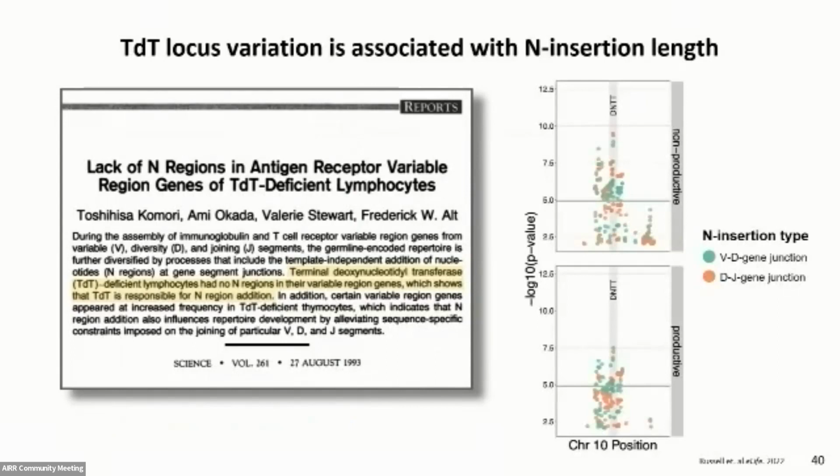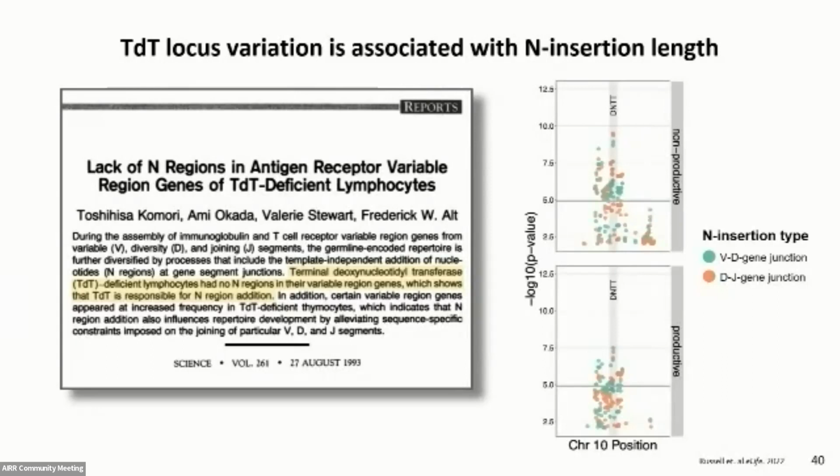And so when we restrict our analysis to the DNTT locus, which is the gene that encodes the TdT protein, we identified around 230 significant associations between the extent of VD and DJ N insertion and genetic variants within this locus for both non-productive and productive TCRs.